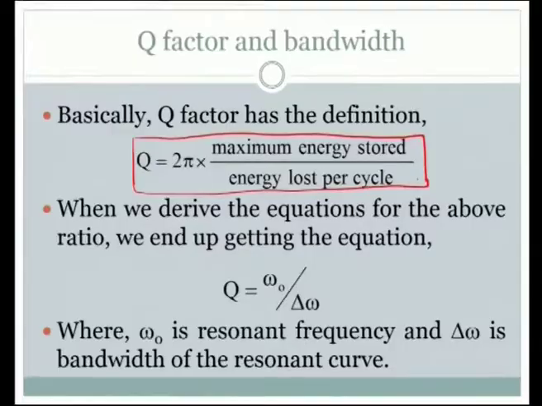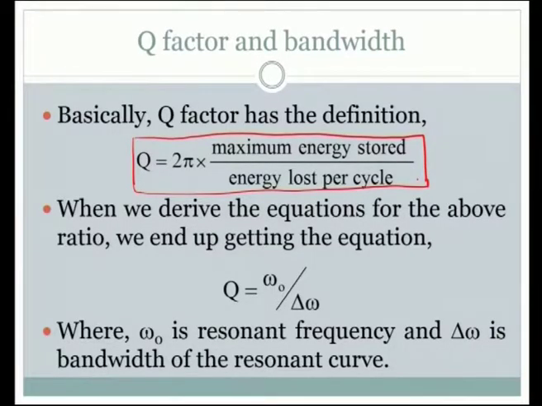When we simplify this expression by substituting the suitable terms, we will again arrive at a very simple and easy to understand expression for Q. Q here is the Q factor, the expanded form is quality factor of the circuit, and which is related to the resonance that is occurring in alternating current circuits. So, let us finally take up the easy expression that we have for the Q factor and discuss about it. So, have a look at it.